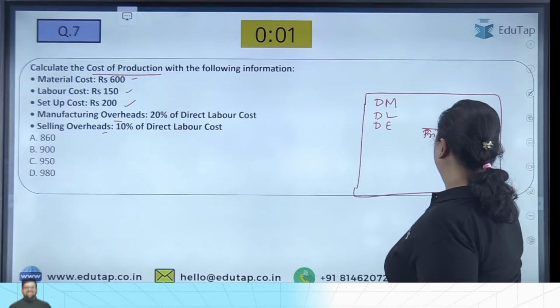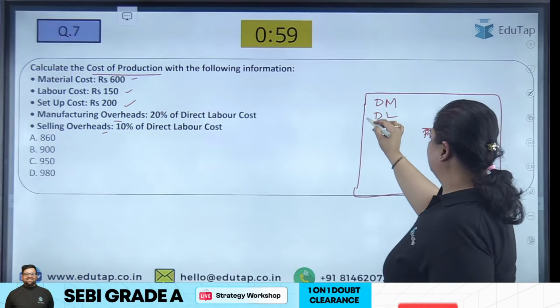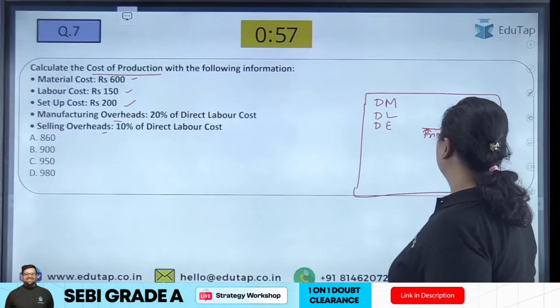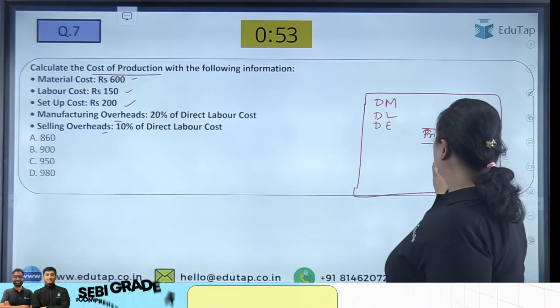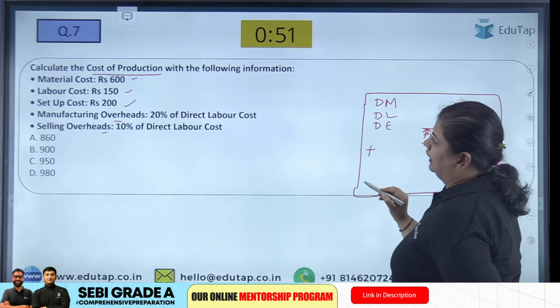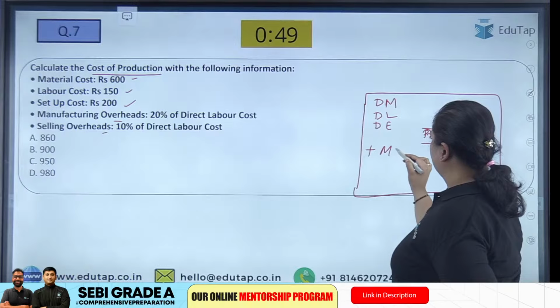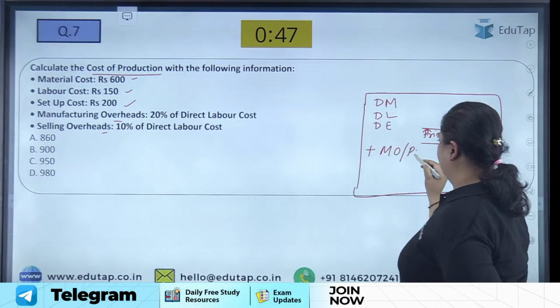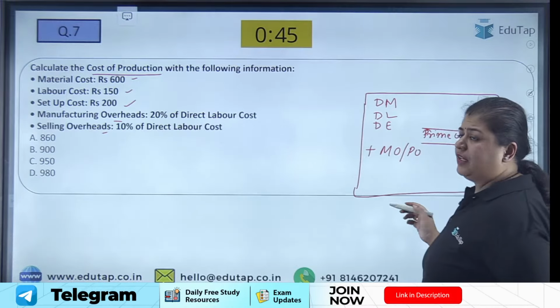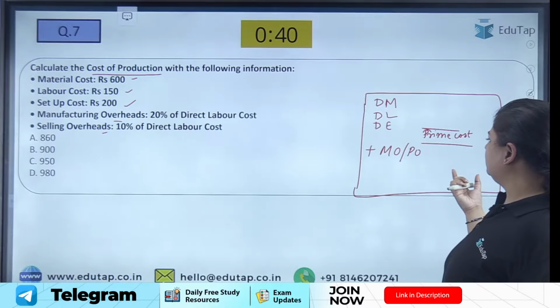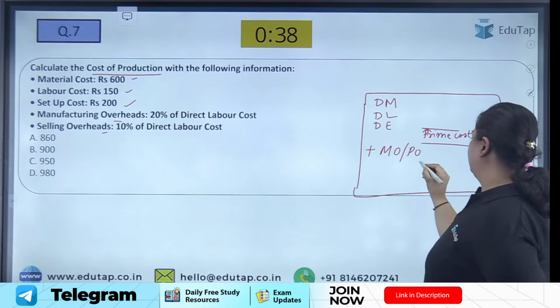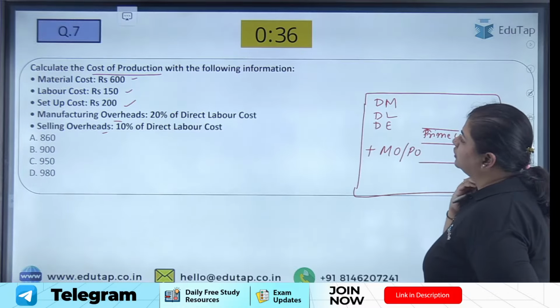That means the sum of all the direct material, labor and expenses makes my prime cost. Then in prime cost, I add my manufacturing overheads, or production overheads, and I will get the works cost.